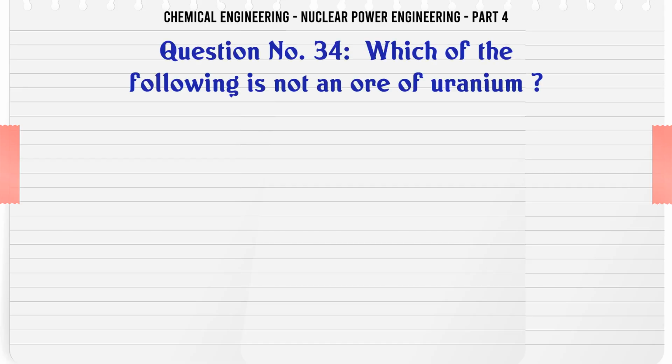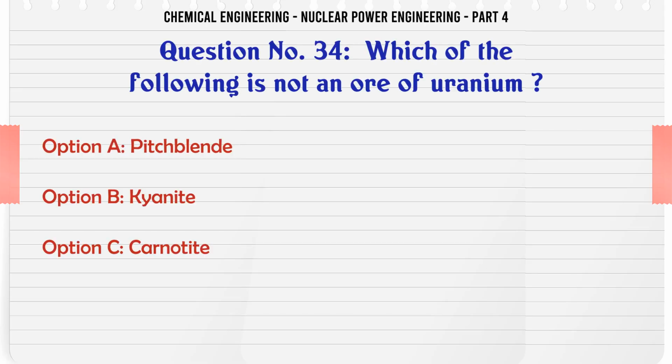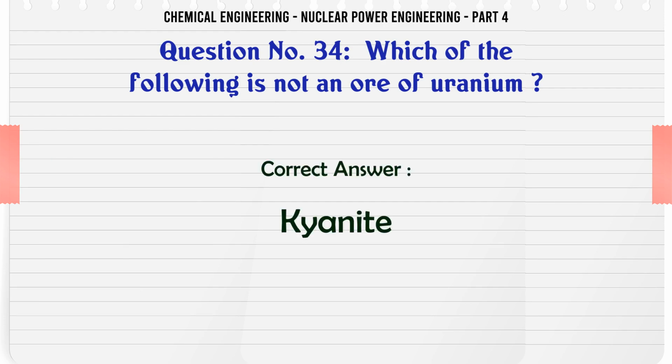Which of the following is not an ore of uranium? A. Pitchblende. B. Kyanite. C. Carnotite. D. Riscolite. The correct answer is kyanite.